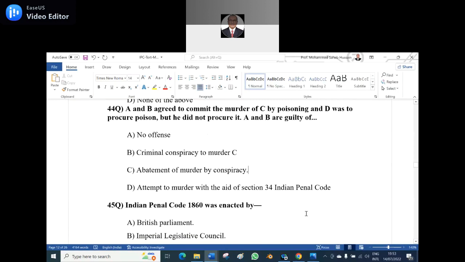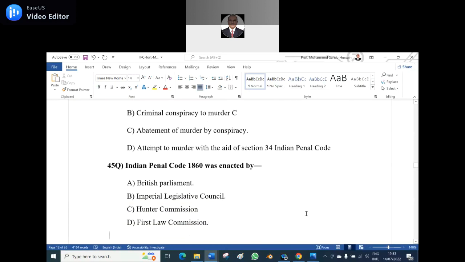45th question. The Indian Penal Code 1860 was enacted by A. British Parliament, B. Imperial Legislative Council, C. Hunter Commission, D. First Law Commission. Option D? First Law Commission. No, option B.